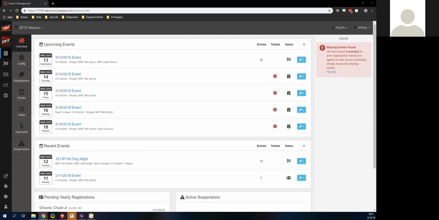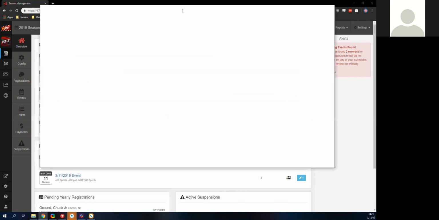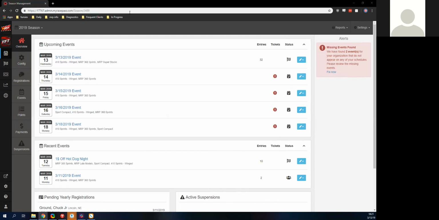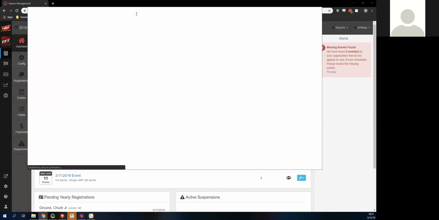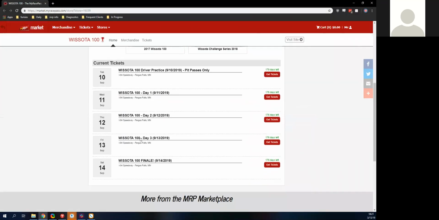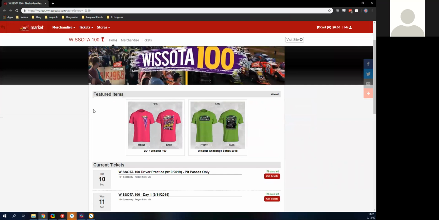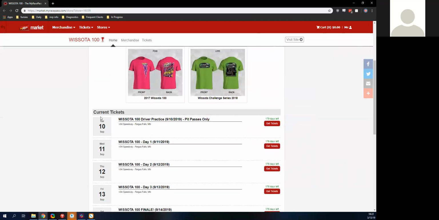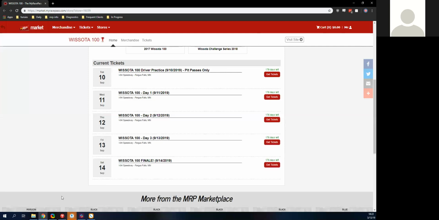We also have WISSOTA 100 tickets here too. If you want to see another event, the WISSOTA 100 is on MyRacePass for online tickets, so you can see what they're doing as well. You can actually see all of those events. You can get your Challenge Series shirts from the past and also the tickets here.